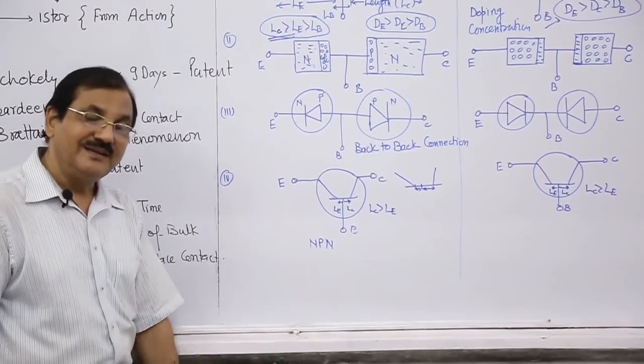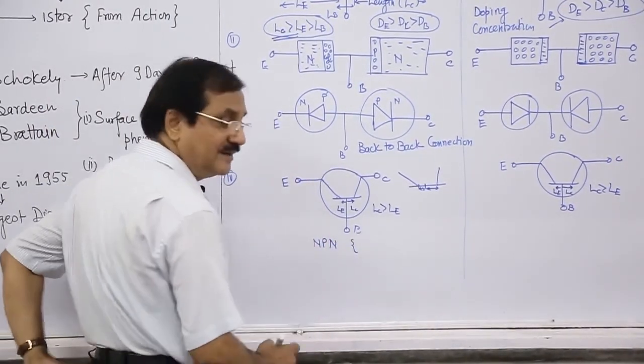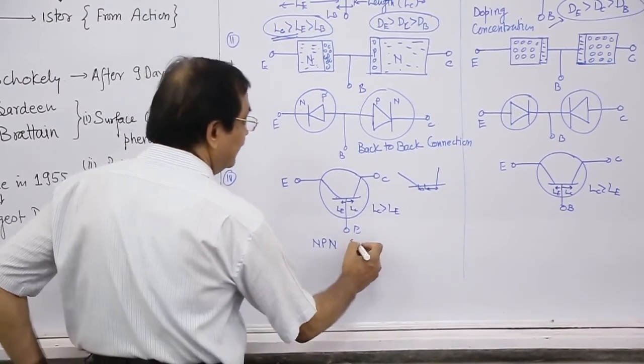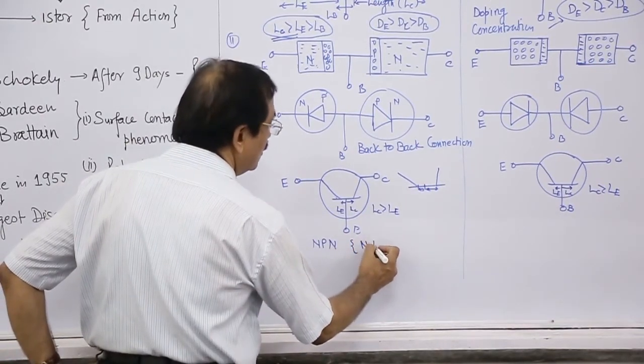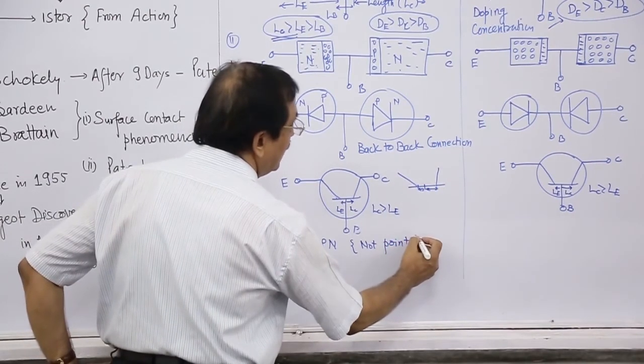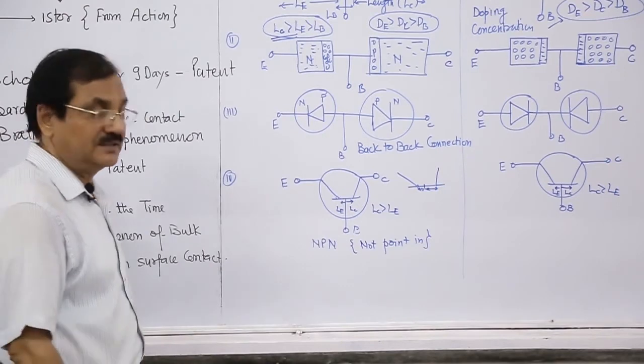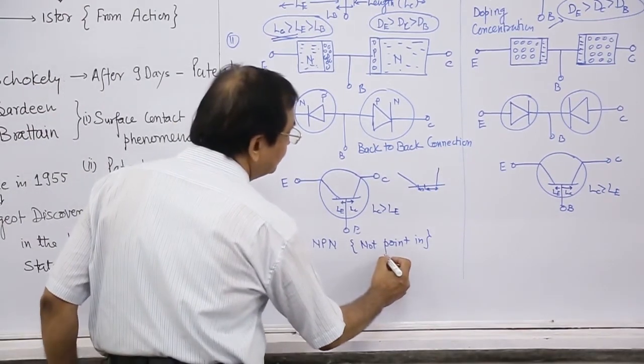In NPN, try to understand "not point in".